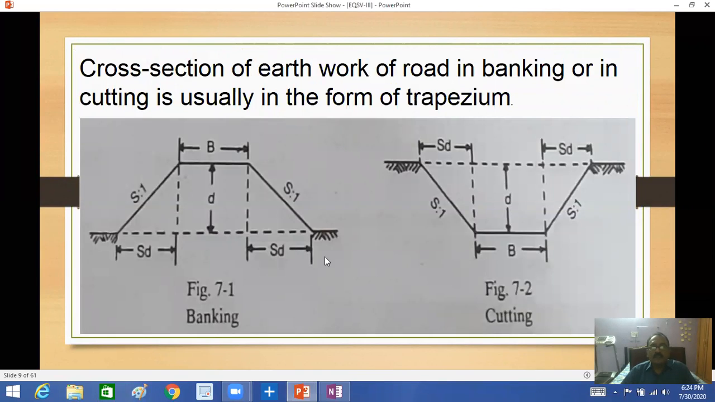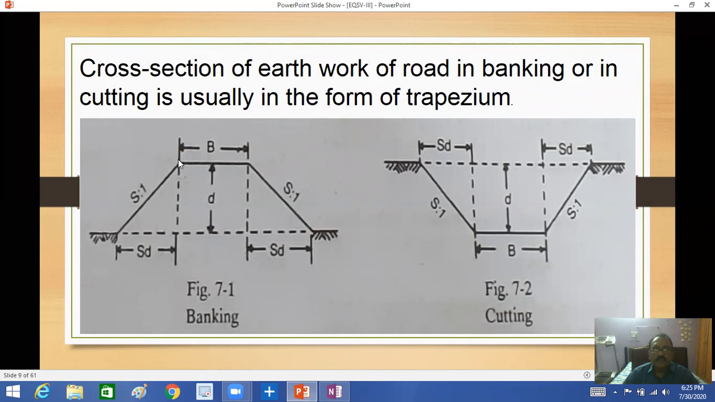This is the cross section of the earthwork of a road in banking or cutting, usually in the form of a trapezium. See, you know what the trapezium shape is. See, you observe this one. This is the banking, this is cutting, this is road, and this is canal. So we have both topics in our syllabus.